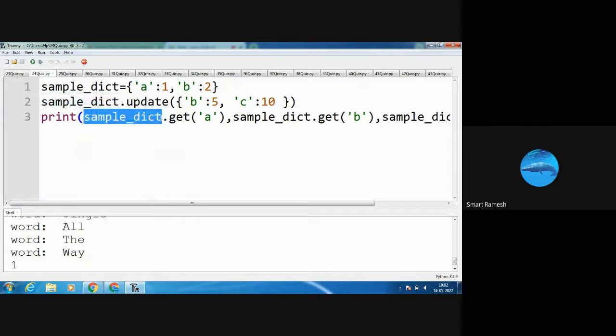Next, I am going to use the get function. What is the use of the get function? The get function is used to return the value for the key.